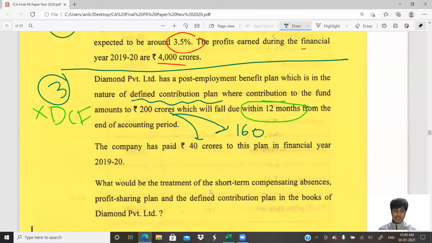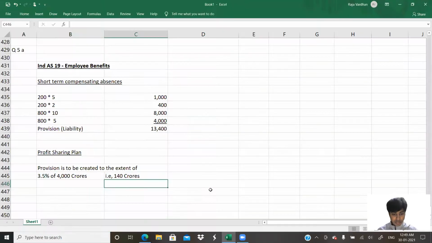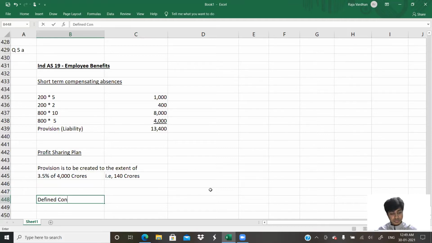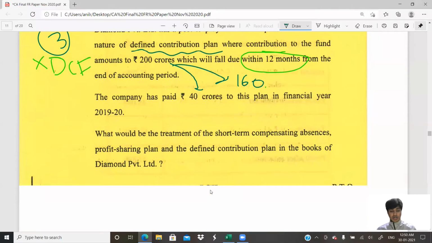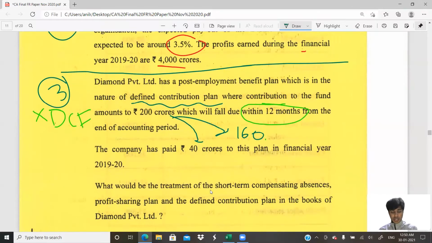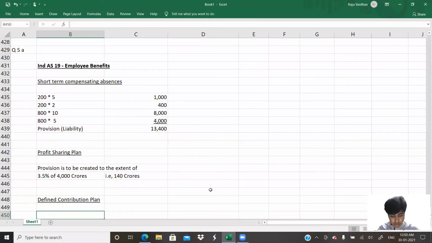Shall we go to the third part of this 5A? Now the last part is the defined contribution plan. Come on, let me write defined contribution plan. This is our third part of the answer. What does it say? It says that we need to create provision for 200 crores. The defined contribution plan is to be recognized